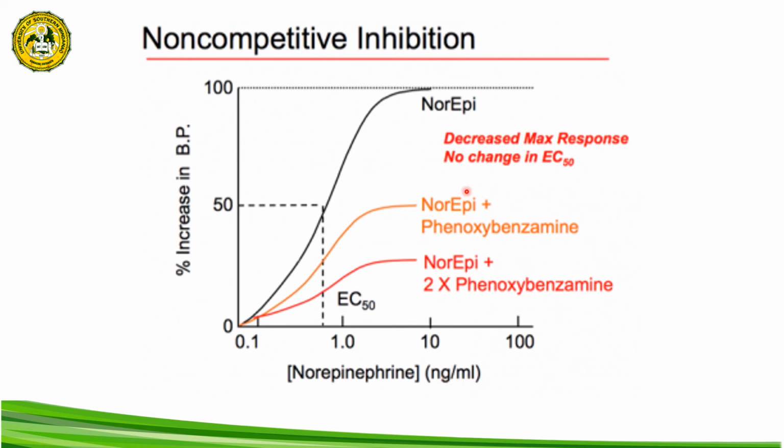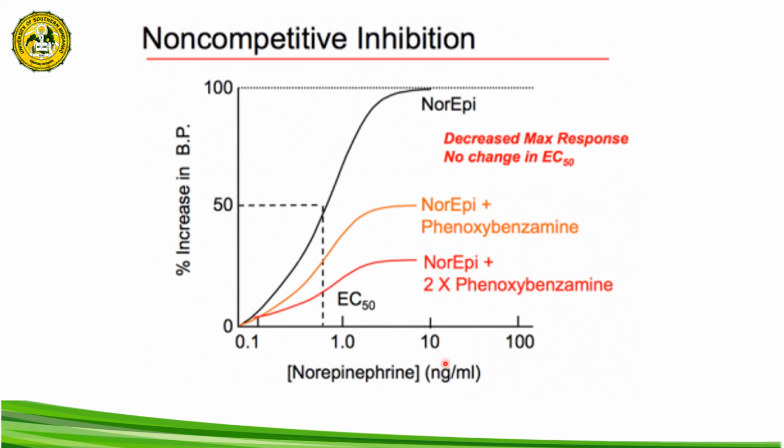When we administer phenoxybenzamine, the efficacy or the response of the norepinephrine will be reduced to about 50%. What will happen if we double the concentration of our non-competitive antagonist? The efficacy of our norepinephrine will be further reduced, as shown in this diagram.